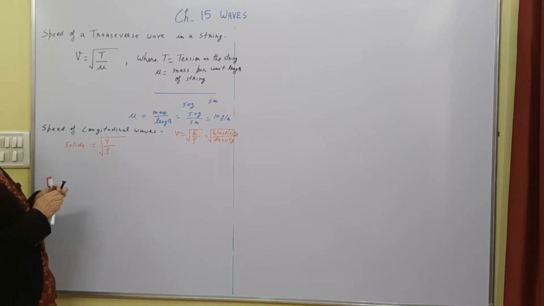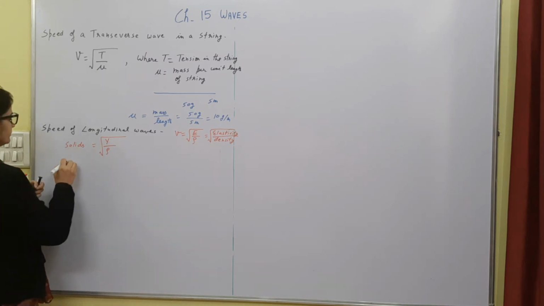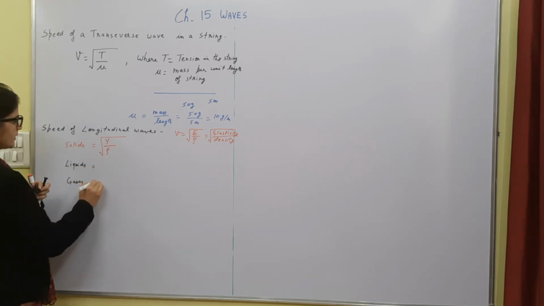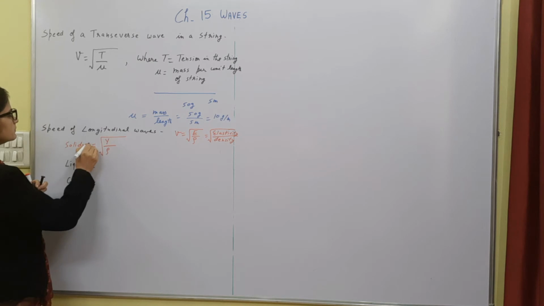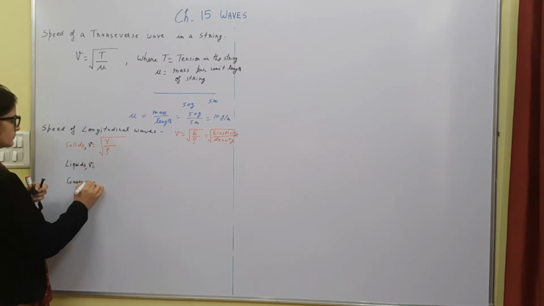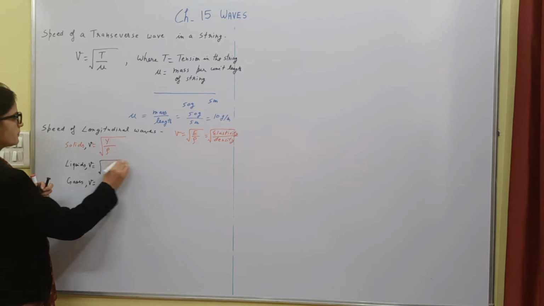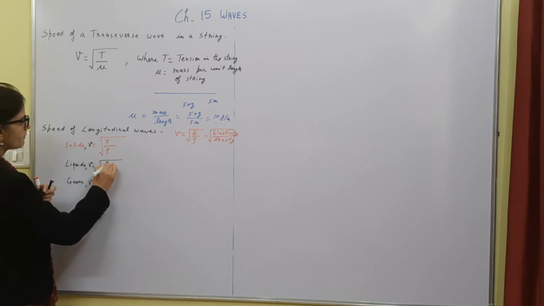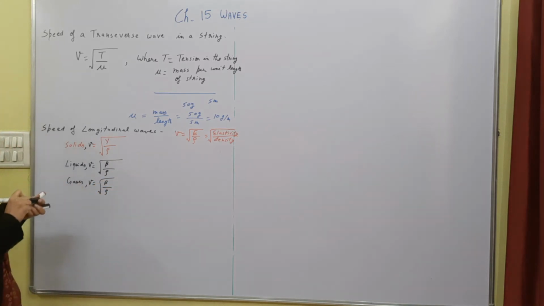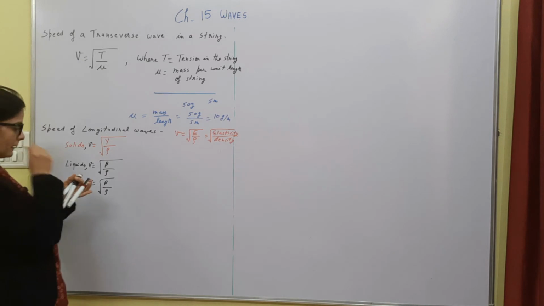And we know that gases and liquids have bulk modulus. So the speed will be written by this beta, that is bulk modulus of elasticity, under root of bulk modulus of elasticity upon density.